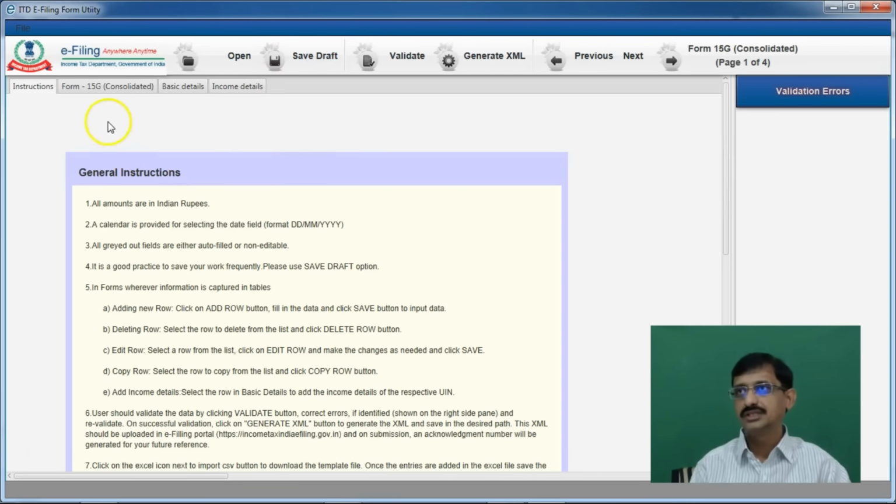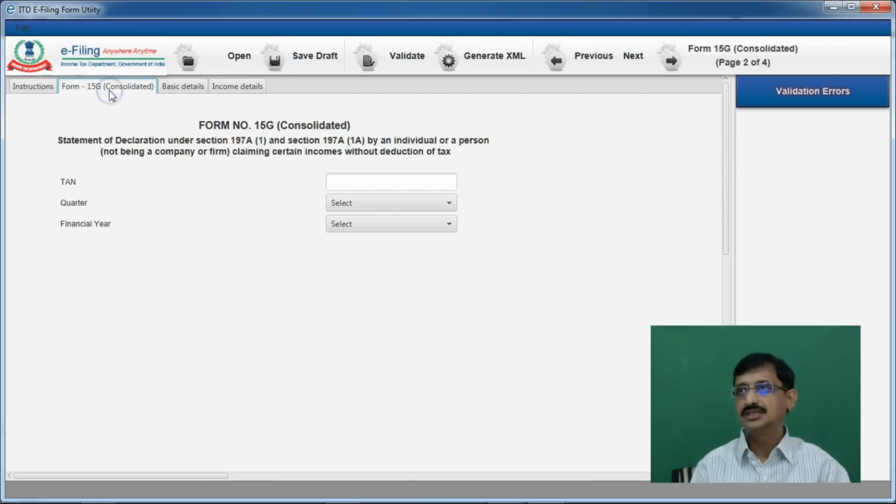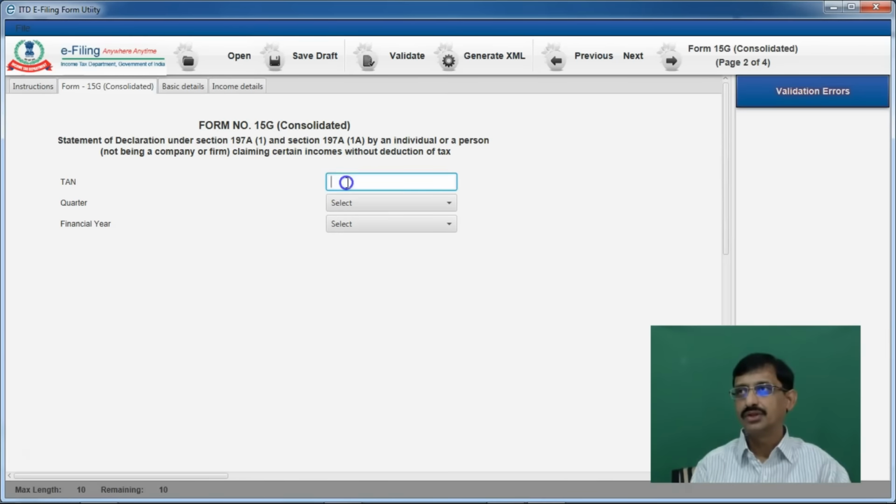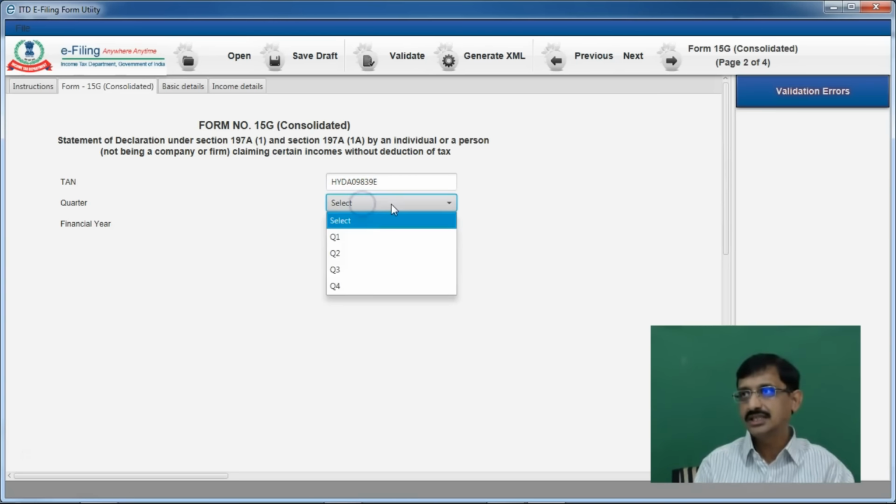Now what you have to do is go to form 15G consolidated. Here you have the instructions. You can go through these particular instructions. Go to this form. You have to give the TAN number of the payer. The TAN number of the payer is HYDA09839E, and you have to select the quarter.